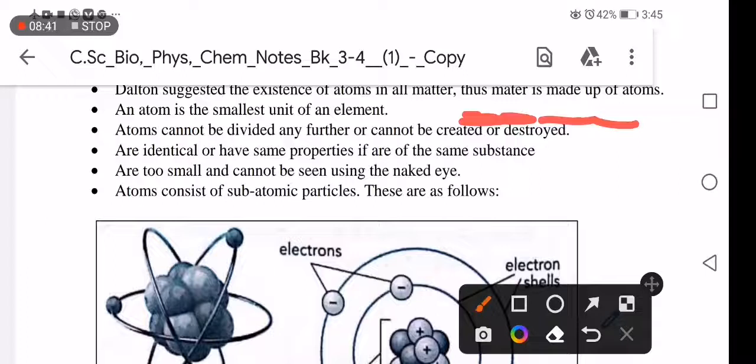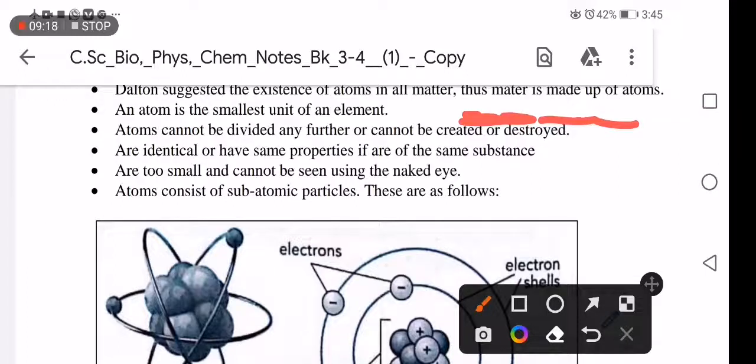My question is, what is an atom? This book is saying an atom is the smallest unit of an element. Is that a correct definition? It seems as if matter is an element. So let me try to explain in line with what we discussed about matter. I think we can say an atom is the smallest particle of matter.